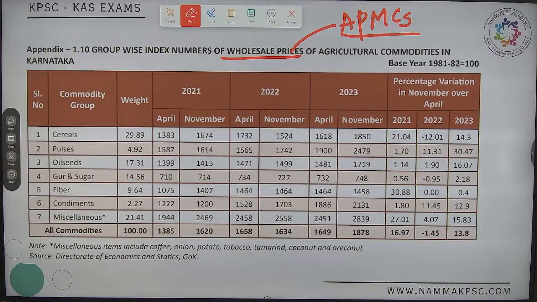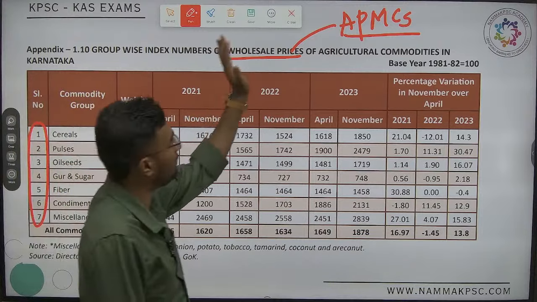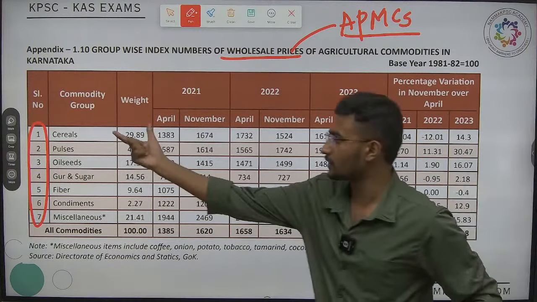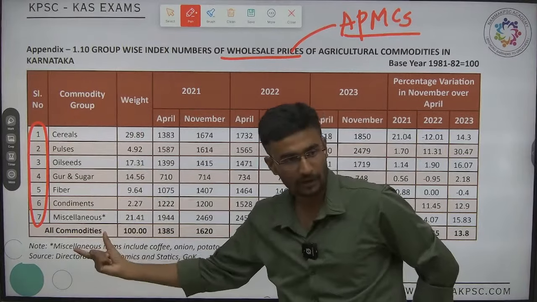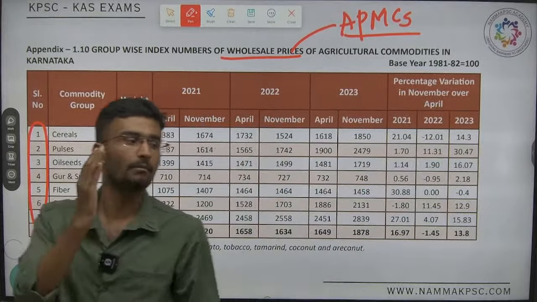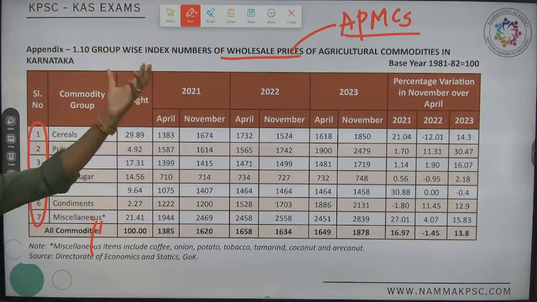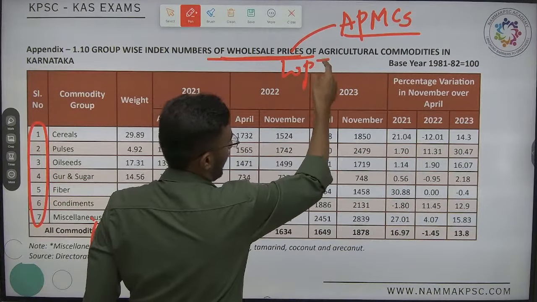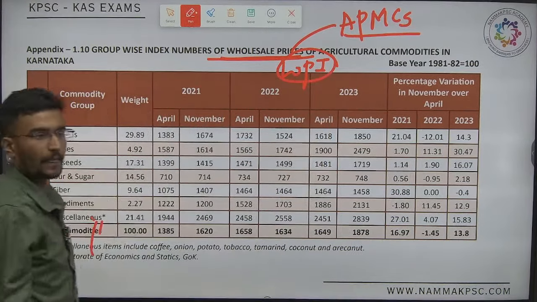At least the top major important ones we have analyzed. How many products have we analyzed? More than 33 agricultural products from 40 APMCs. But the major analysis will be on the products that contribute the highest to the wholesale price, the WPI. See which one has contributed the highest.